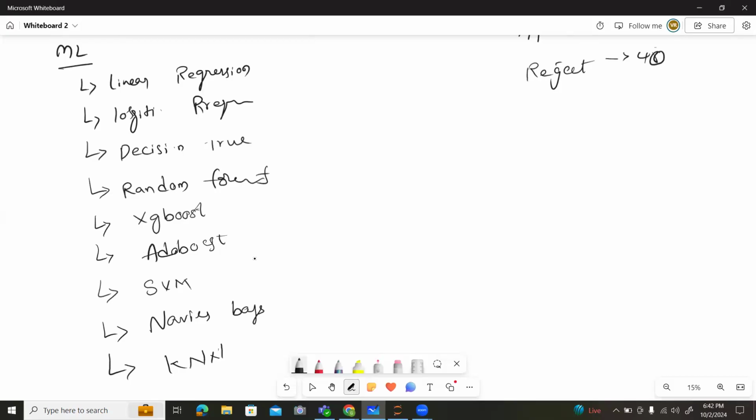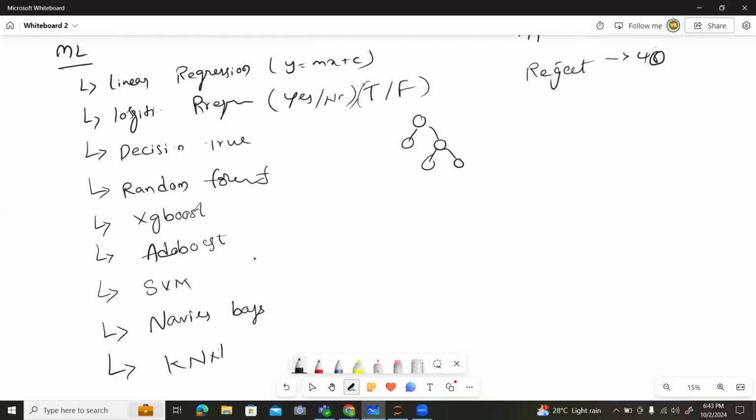Linear regression works on finding the best fit line, where the formula is y equals mx plus c. It identifies the best fit line by using this mx plus c. Whereas logistic regression, despite its name, is used completely for classification purposes. It classifies binaries: yes or no, true or false. Decision trees form decisions in a tree-like structure.